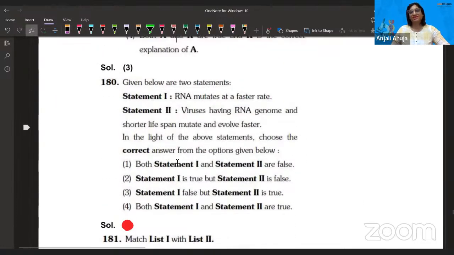Given below are the 2 statements. RNA mutates at a faster rate. That's why this COVID has been a problem till now. Viruses having RNA genome and shorter lifespan mutate and evolve faster. What do you think? It's an easy statement, right? Both of the statements are correct, because RNA mutates at a faster rate, it is right, and viruses have an RNA genome, and that's a problem. That's why we keep on making vaccines, right?